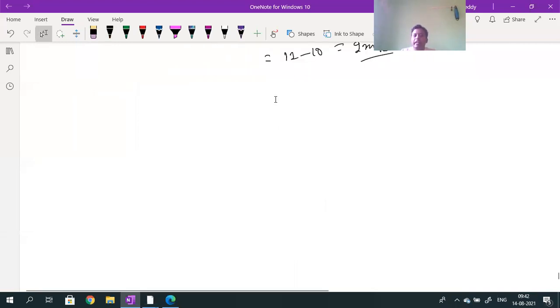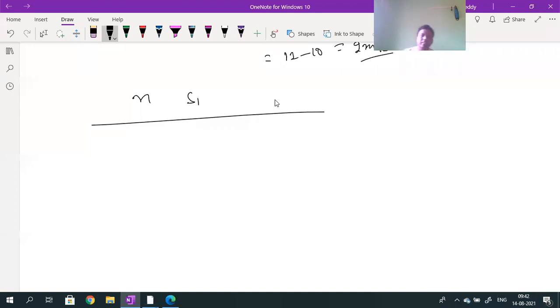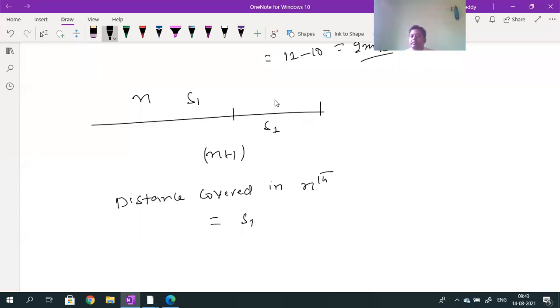First, I calculated the distance traveled for n seconds. For the first n seconds, the distance traveled value is S1. For n plus 1 seconds, the distance traveled value is S2. Then what is the distance traveled in the nth second? How can I calculate the distance covered in the nth second of its journey? It is given by S2 minus S1. By subtracting this only, we will get Sn.